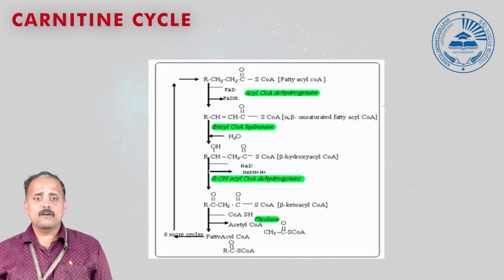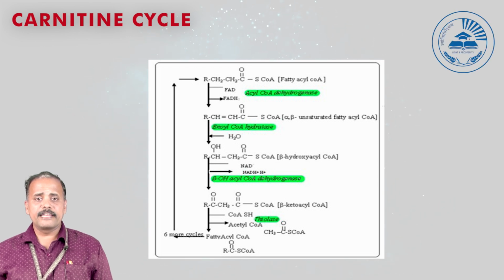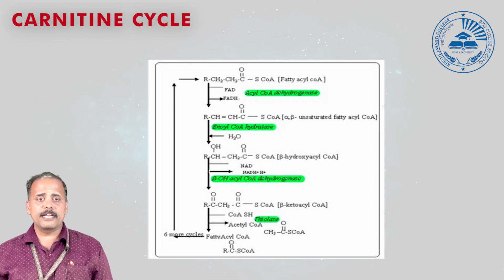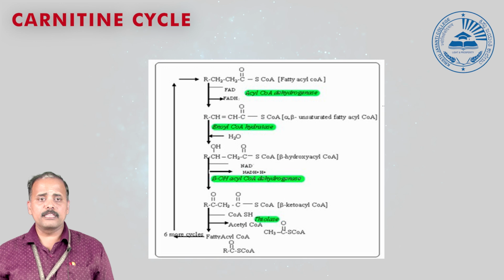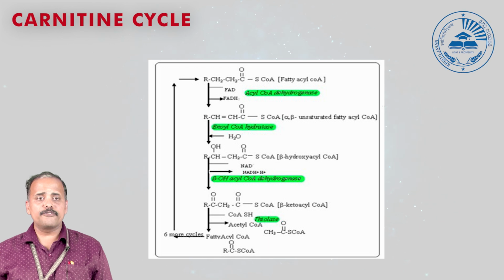And this carnitine is considered the transport molecule which enhances the transport of long chain fatty acids from the outer mitochondrial membrane to the inner mitochondrial membrane. So this helps in transporting the long chain fatty acids into the inner mitochondrial membrane. So coming to the reactions of beta oxidation of fatty acids.